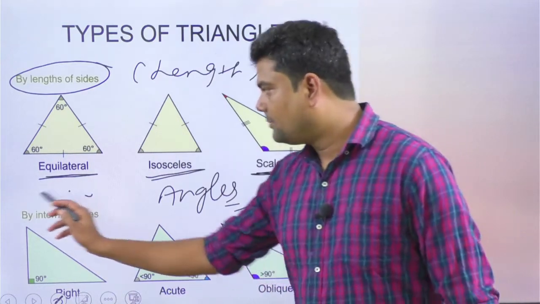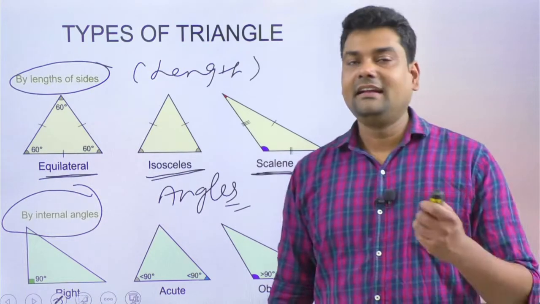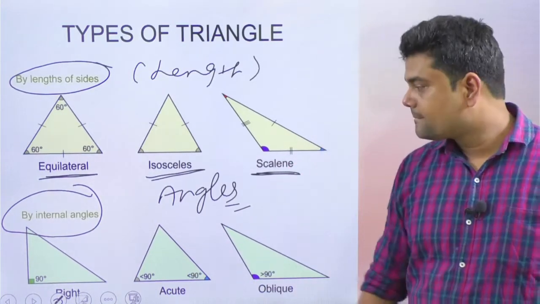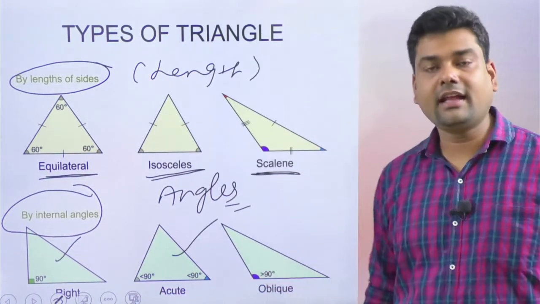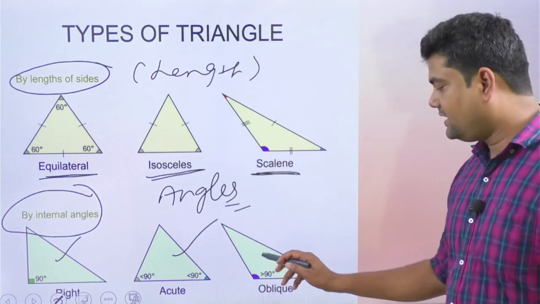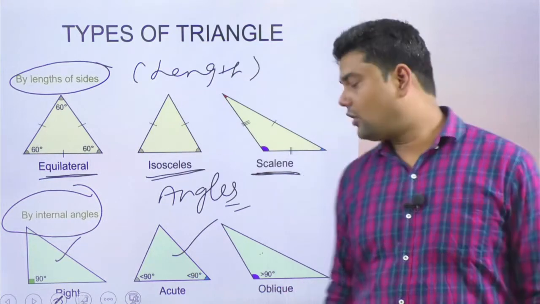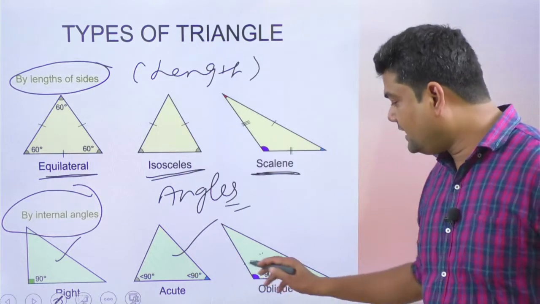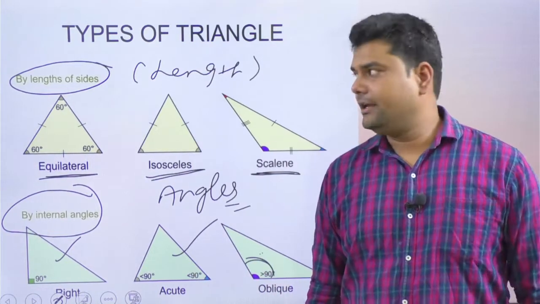Next we have types by the internal angles. One is the right angle triangle, with a 90-degree angle, which we discussed. Another is the acute angle triangle where all the angles are less than 90 degrees, and one is the obtuse angle triangle or oblique angle triangle, in which any one angle is greater than 90 degrees.